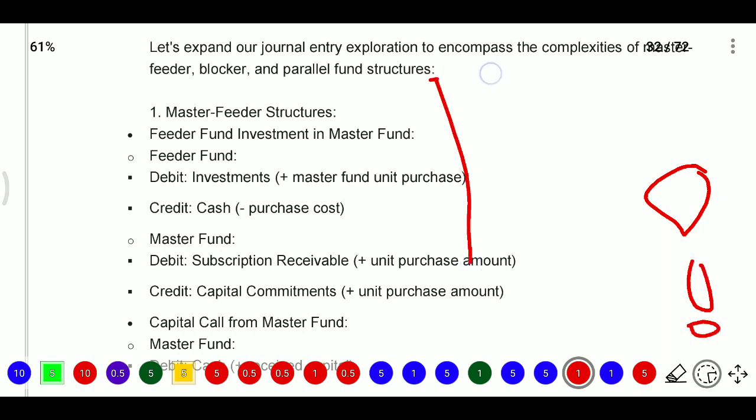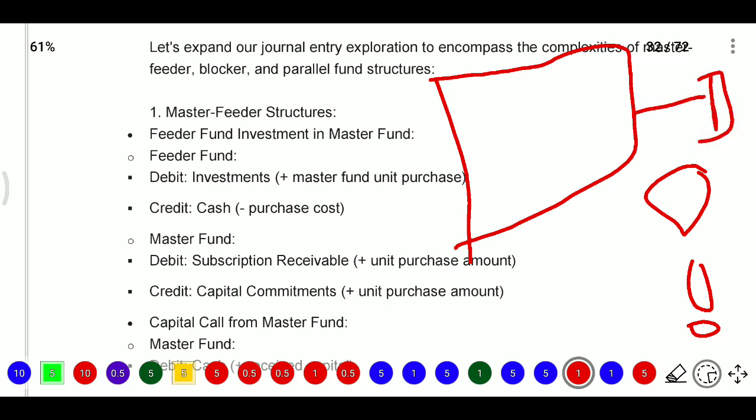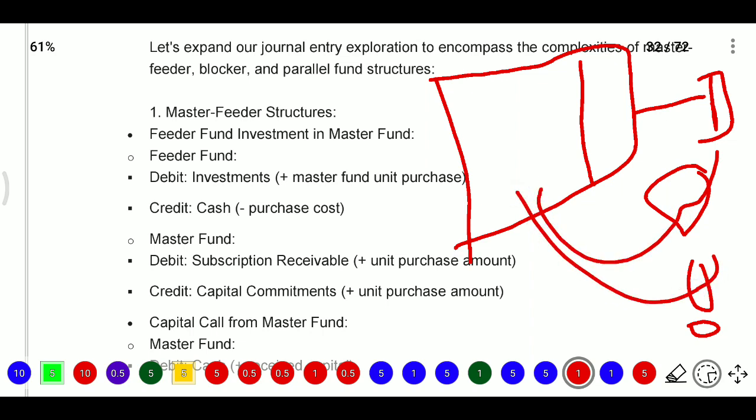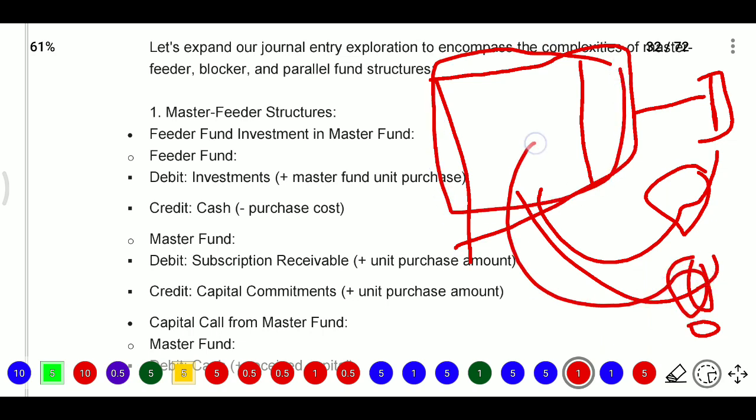So this is the Titanic ship. It will not come to the end place. It will stay in the middle of the sea only. This small ship takes the goods and load into here. This small ship loads into here. So this big ship is known as master, and these small ships are known as feeders.